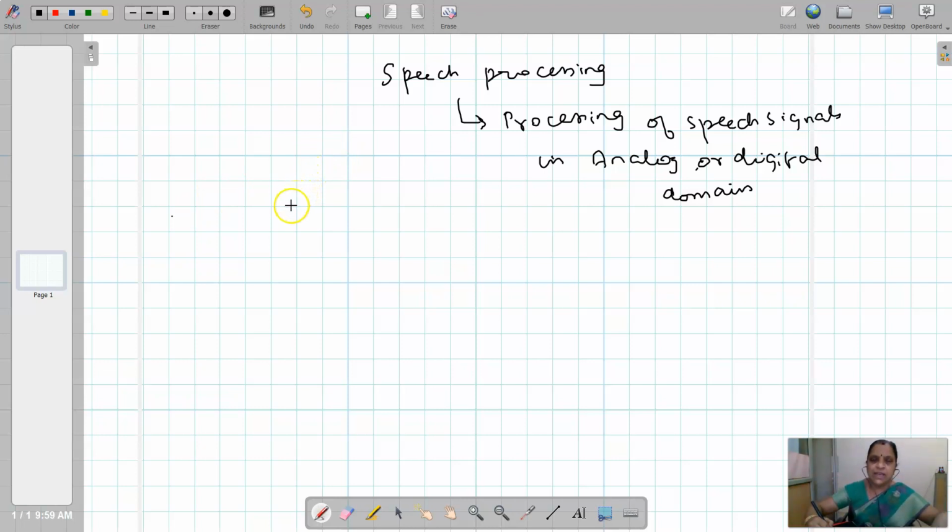Processing the speech signal in analog domain, we can call it as analog speech processing. In digital domain, you call it as digital speech processing.